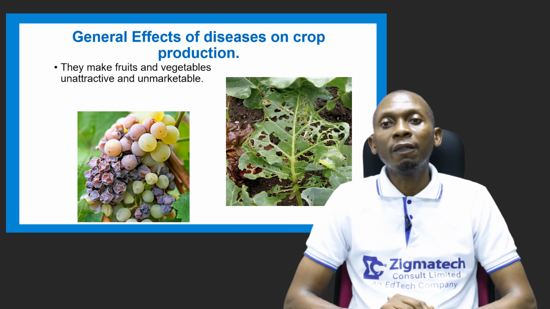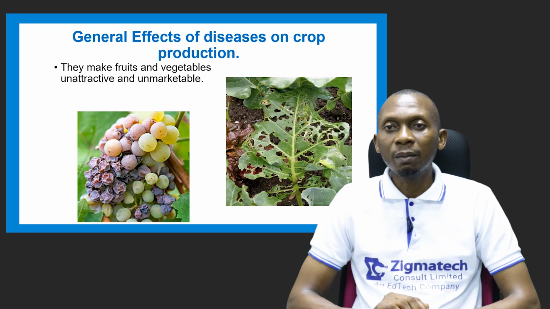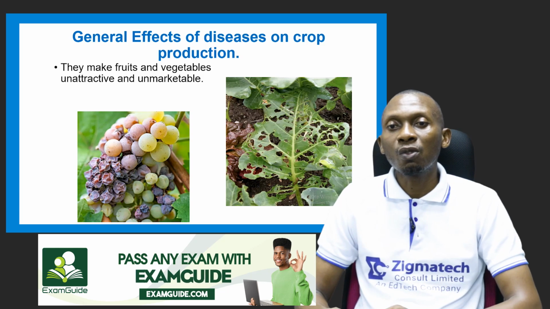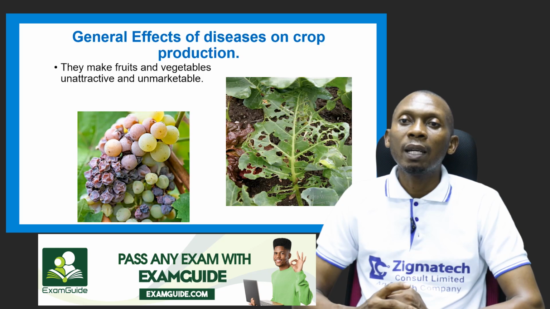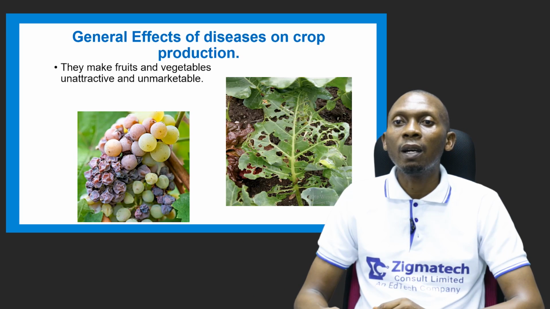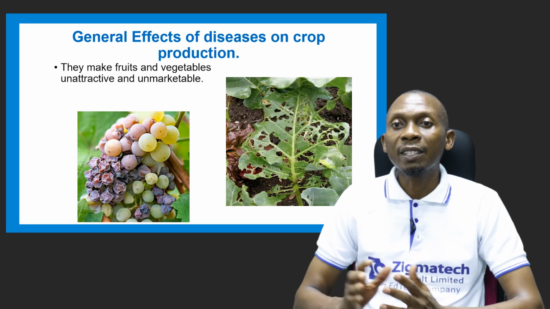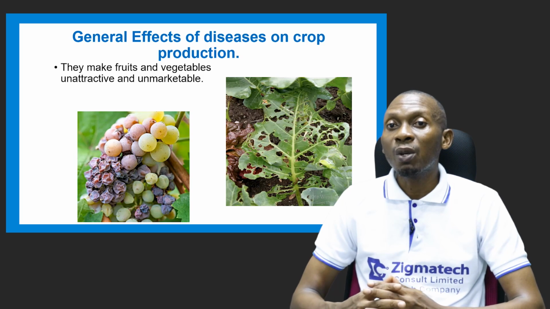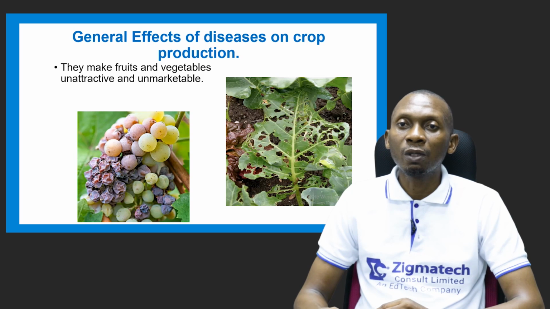They also make the fruits and vegetables unattractive and unmarketable. As you can see, the diseased fruit here is no longer attractive, and definitely no consumer will want to buy this for consumption. So that is one of the outcomes of the effects of diseases on our fruits and vegetables. Just like citrus scab, you see swellings on the citrus fruit, which is not attractive to anybody, no consumer will be willing to buy such a fruit.